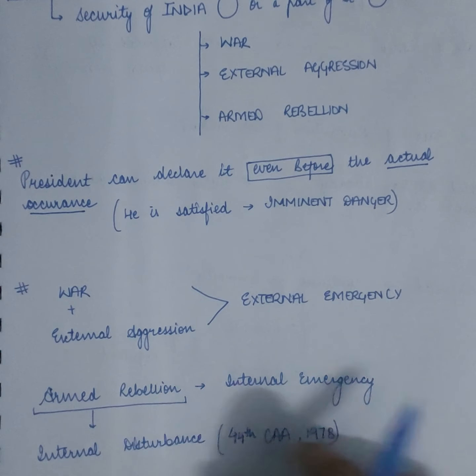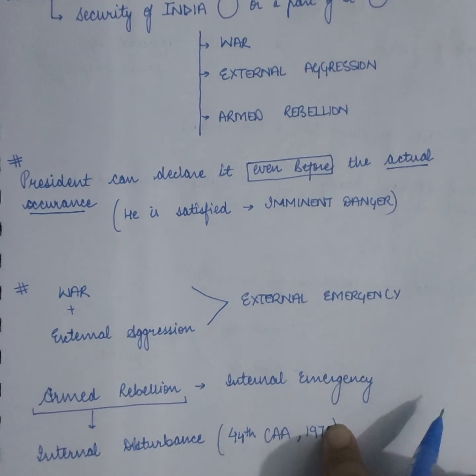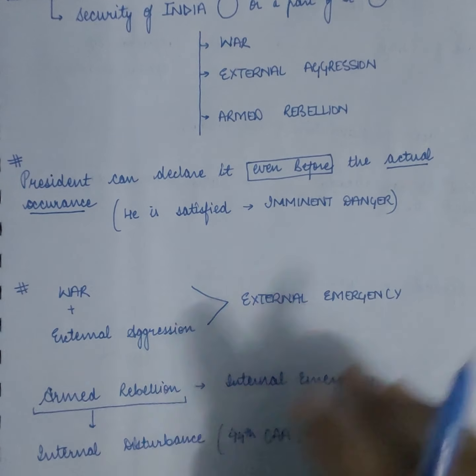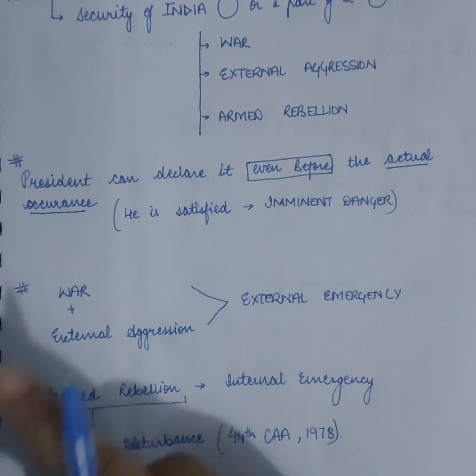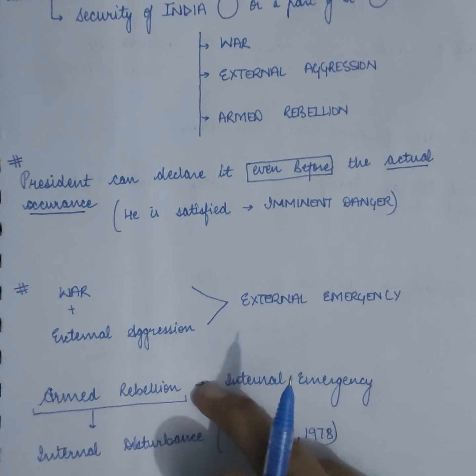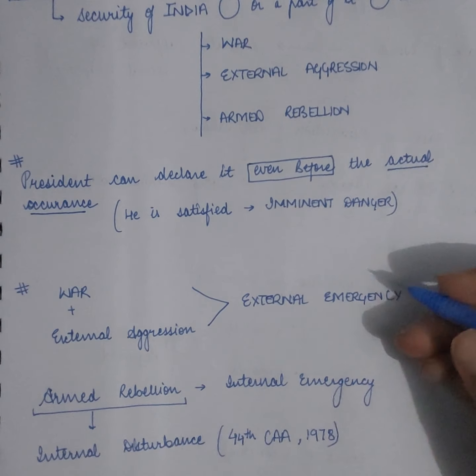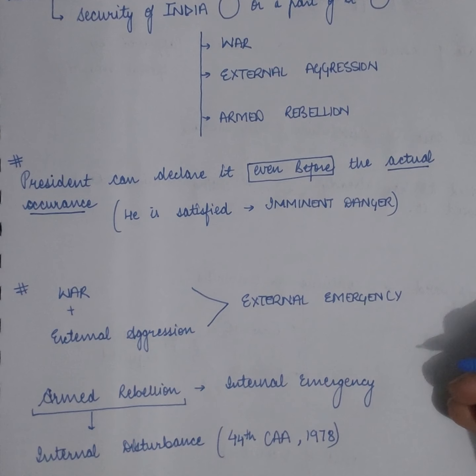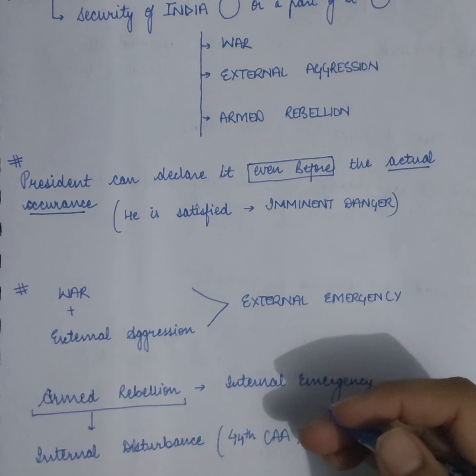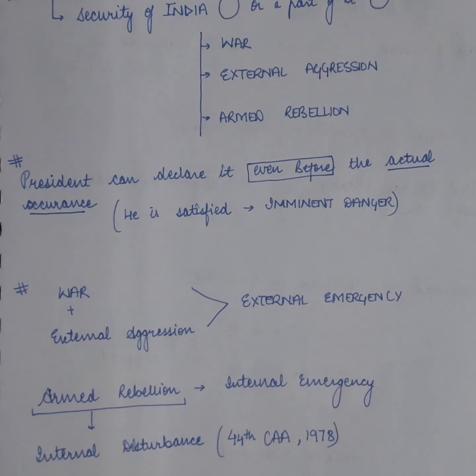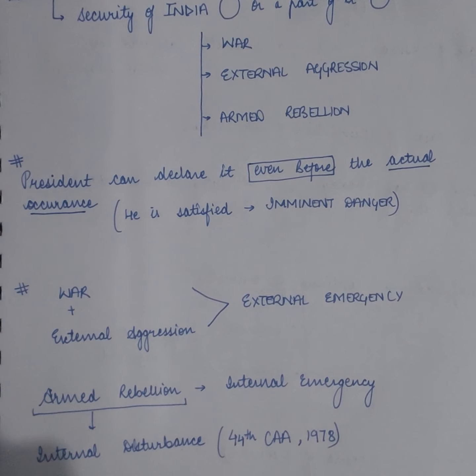The word was internal disturbance till 1978. Only after the 44th Amendment Act 1978, this word was replaced by armed rebellion due to the declaration of emergency by Mrs. Indira Gandhi. So, this word was highly controversial, and so this was replaced by the word armed rebellion.